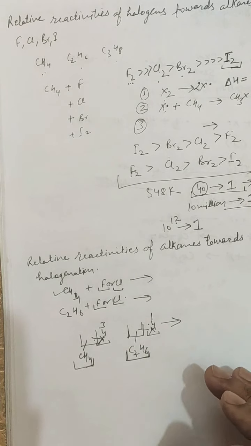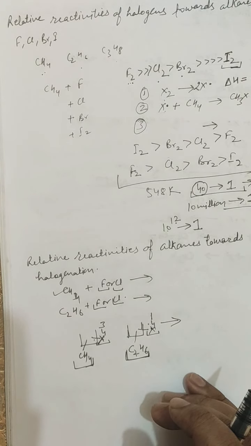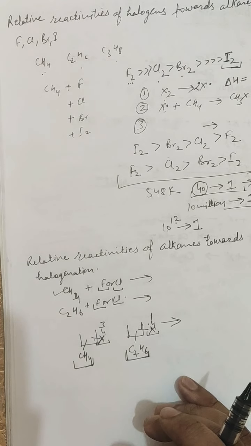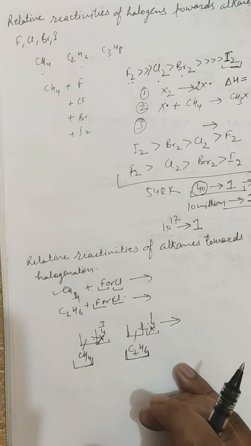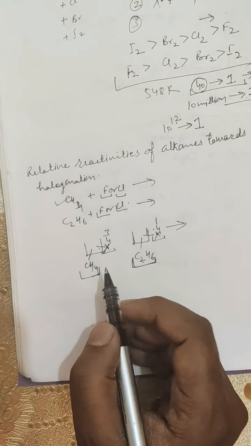So the experiments have proved that the relative reactivity of alkanes depends upon the type of hydrogen to be replaced from the alkane molecule. For example, primary hydrogen atoms of propane, butane or isobutane are abstracted with almost the same ease. Similarly, each secondary hydrogen of propane is as easily abstracted as each secondary hydrogen of n-butane or n-pentane. However, the secondary hydrogen atoms of propane are relatively more reactive and are more easily replaced in comparison to its primary hydrogen atoms.